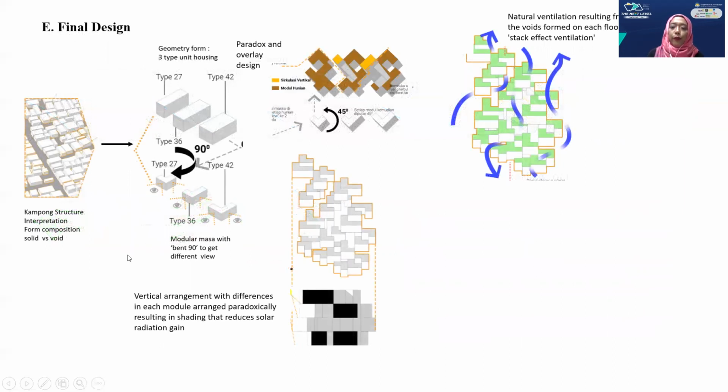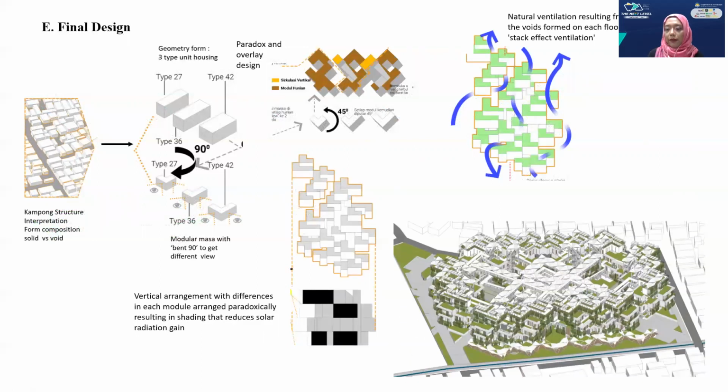The final design: we can see the last of model 3, and we can explore more detail. And then we can see the vertical arrangement with different modules arranged paradoxically, resulting in shading that reduces solar radiation gain. And for natural ventilation, it results from the voids formed on each floor, with stack effect ventilation. And the last, this is about the final design.